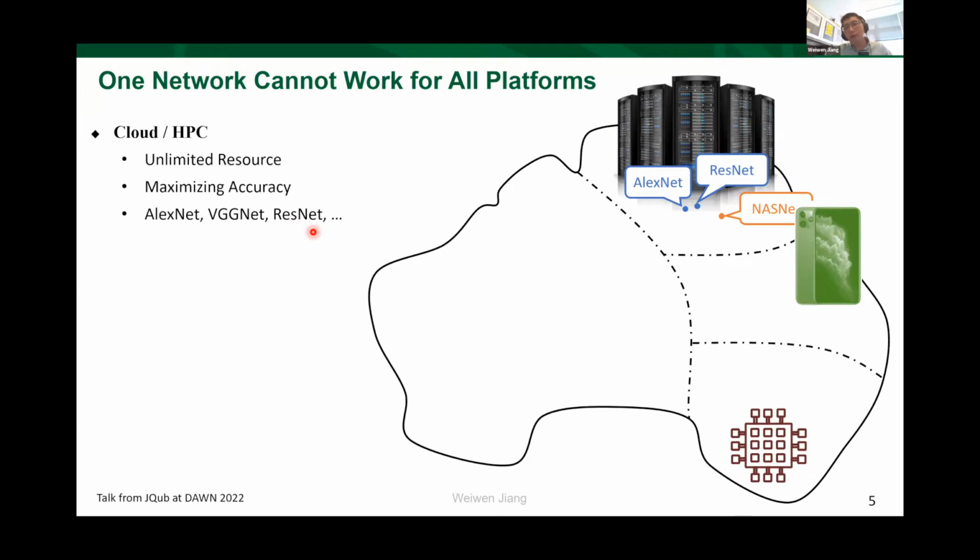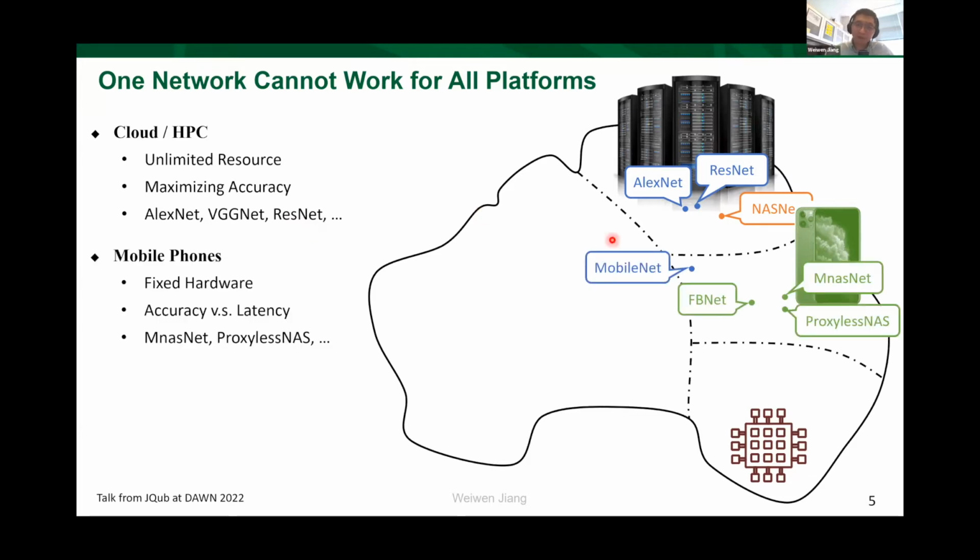The second platform we demonstrate here is a mobile phone. It represents a set of hardware for edge computing, and the property of such computing resources is that it has fixed hardware, and in addition it has very limited hardware resources. So we not only want to maximize the accuracy, but we also want to minimize the latency. Based on this, MobileNet, FBNet and ProxylessNAS were proposed.